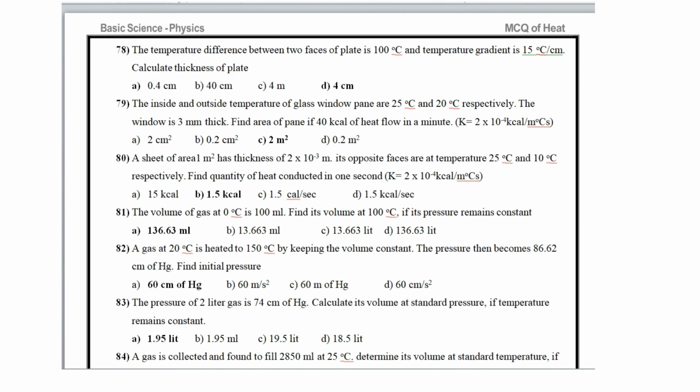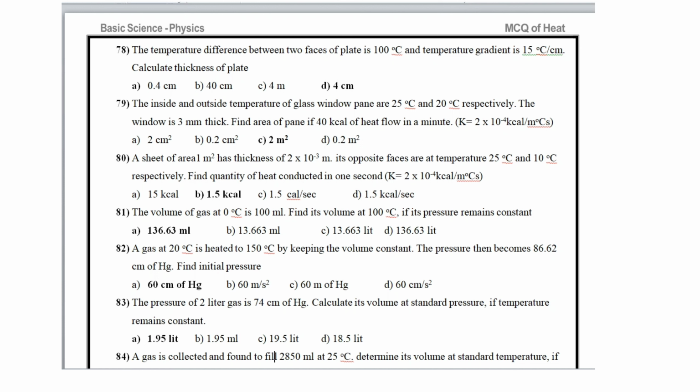The inside and outside temperature of glass window pane are 25 degrees Celsius and 20 degrees Celsius respectively. The window is 3 mm thick. Find the area of pane if 40 kilocalorie of heat flow in a minute. It is 2 meter square.